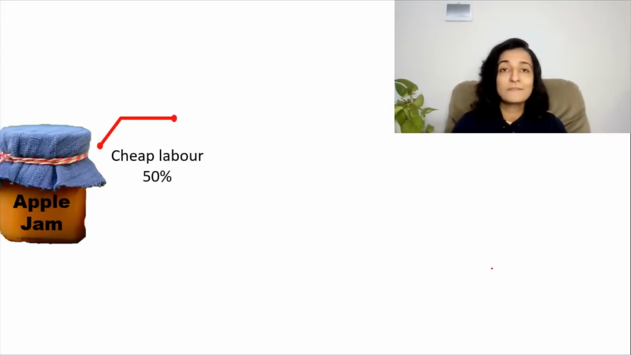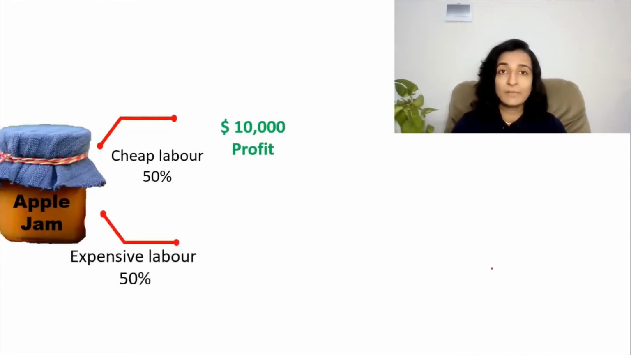And the risk factor, as far as Adam is concerned, is the labor market. The wages that he has to pay to the laborers may go up or down. It is highly unstable. So let's get to the details of each business. For the apple jam business, the probability of getting cheap labor is 50%, wherein the profit is $10,000. The balance 50% is that of getting expensive labor, wherein the profit is just $3,000.